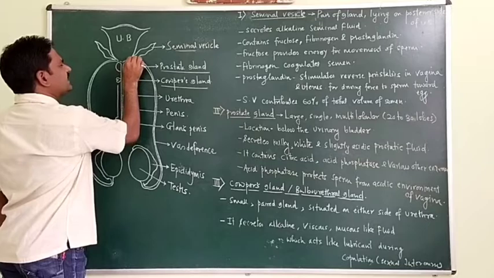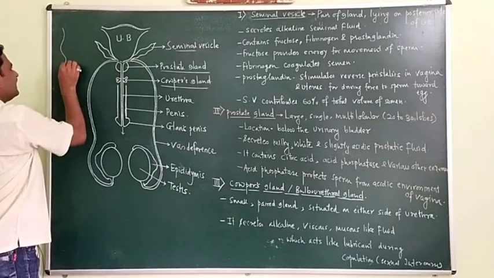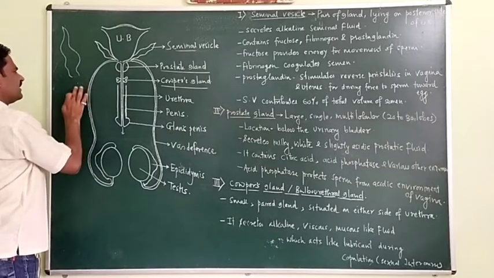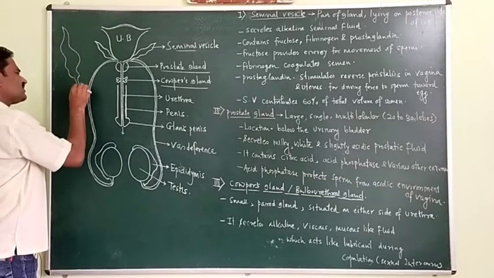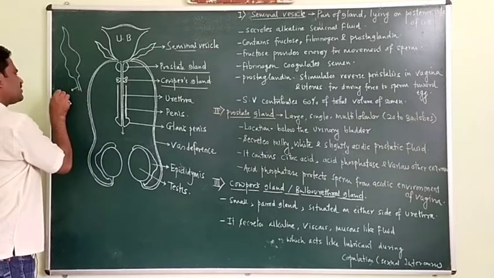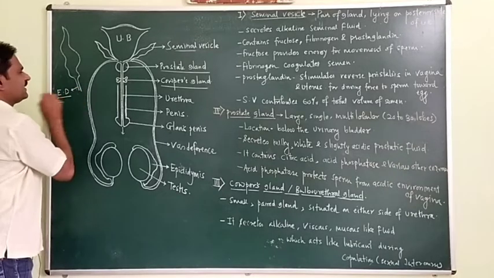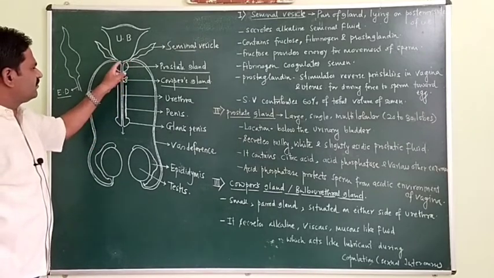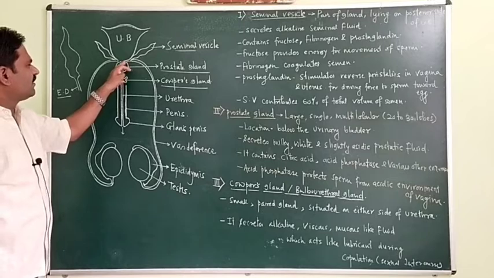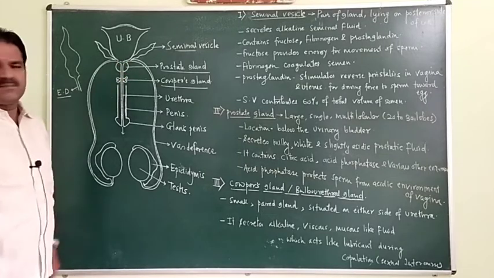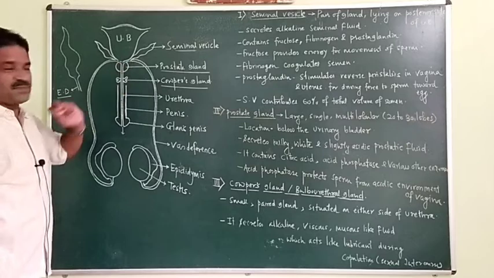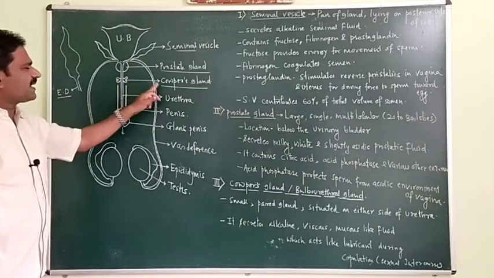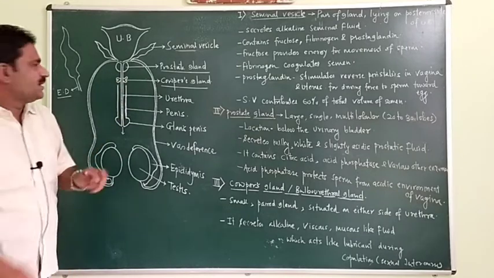This is the ejaculatory duct, ED. Now this ejaculatory duct combines, means unites, to form a common passage, that is the urethra. Here is the single gland, the prostate gland, which secretes the prostatic fluid. Again, the Cowper's gland is present on either side of the urethra.